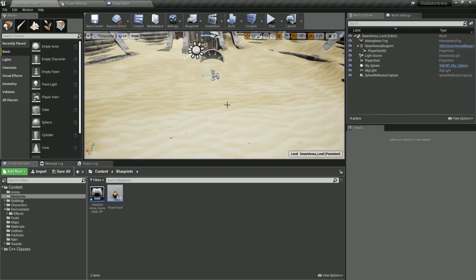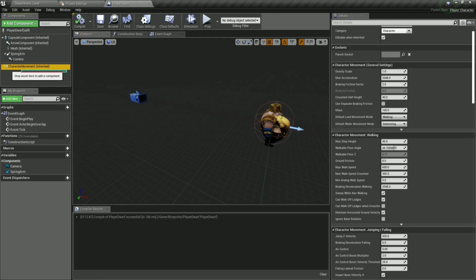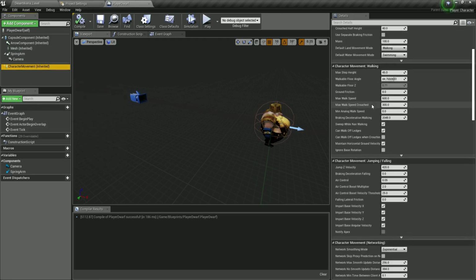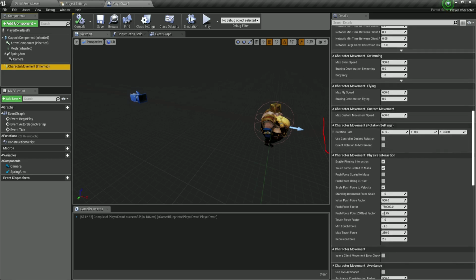We simply need to go here in the player dwarf, click on the character movement component, which is this over here. Click on it, go in the details and scroll to the character movement rotation settings. First of all, I'm going to set the rotation rate on the Z to 1080 units.